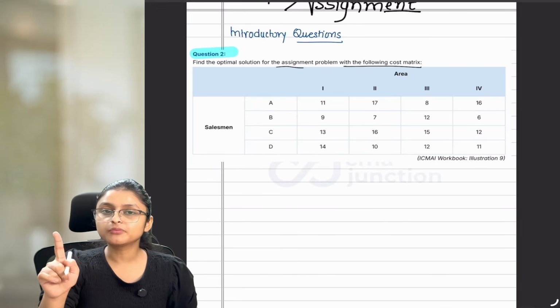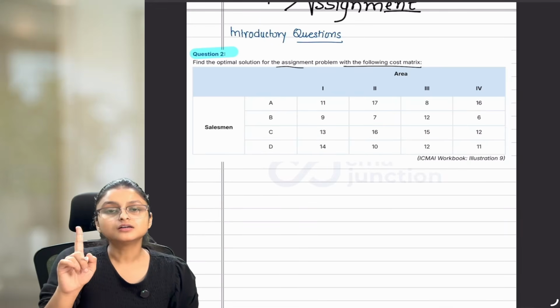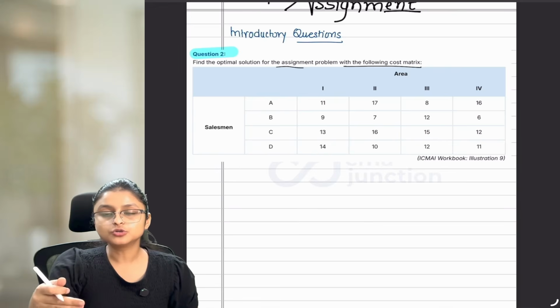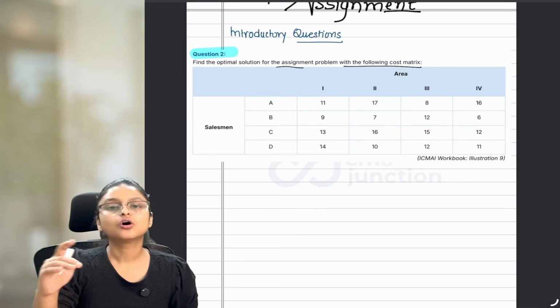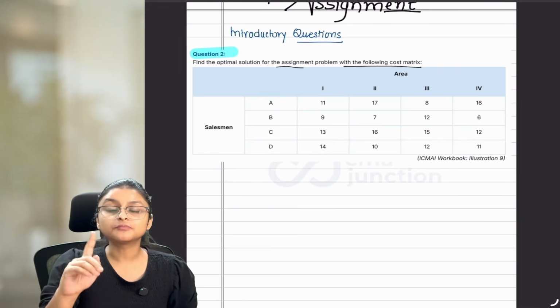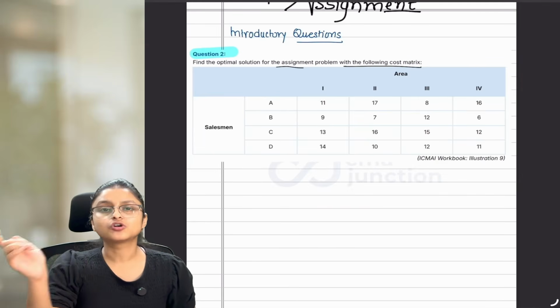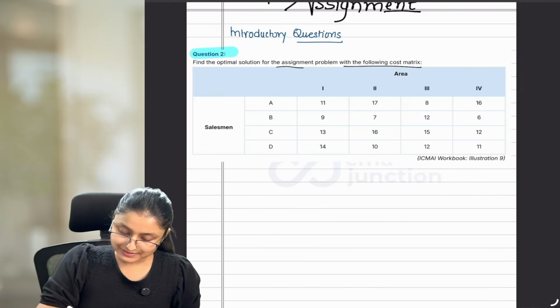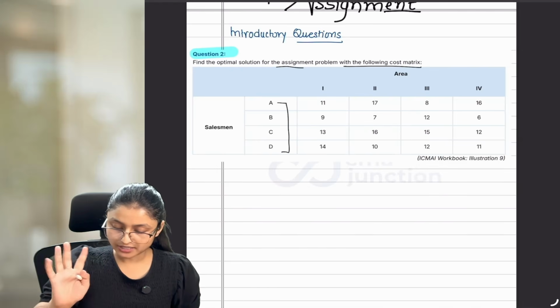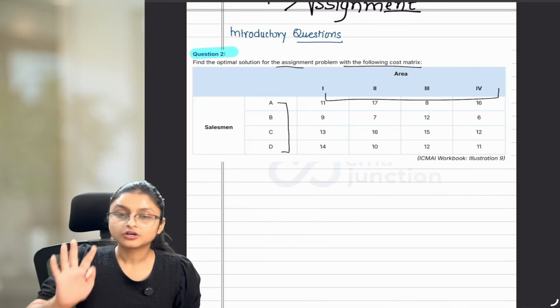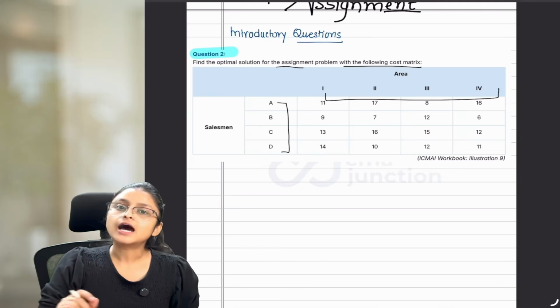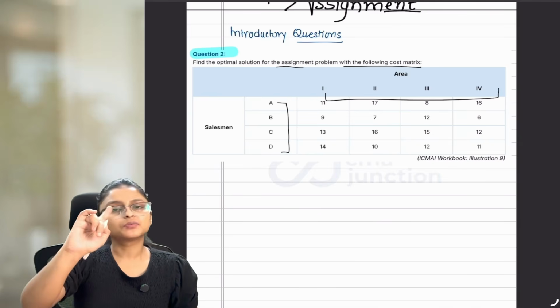So, your step number 1 is check whether the matrix which is given to you is balanced or unbalanced. Balanced means number of rows or columns should be equal. Unbalanced means number of rows and columns is not equal. So if you notice A, B, C, D, 4 rows are there, 1, 2, 3, 4, 4 columns are there. So they are balanced already. Step number 1 is done.